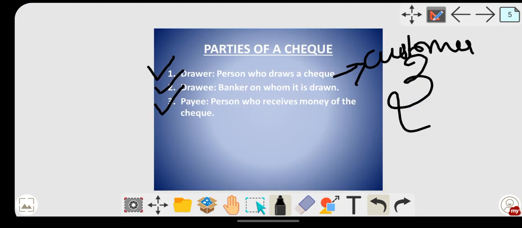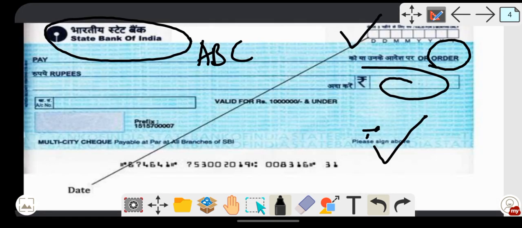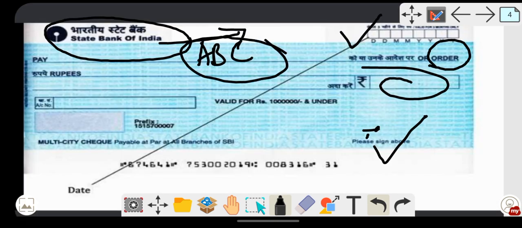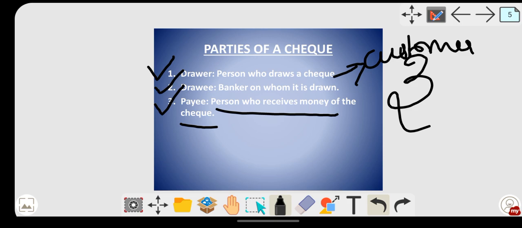Then drawee, banker on whom it is drawn. In this particular case, who is the drawee? State Bank of India is a drawee. Please remember, in a check there are three parties. Drawer is the customer, drawee is the banker, payee is the person who receives the money of the check. In this case, ABC is the payee. Got it? So payee is the person who receives the money.